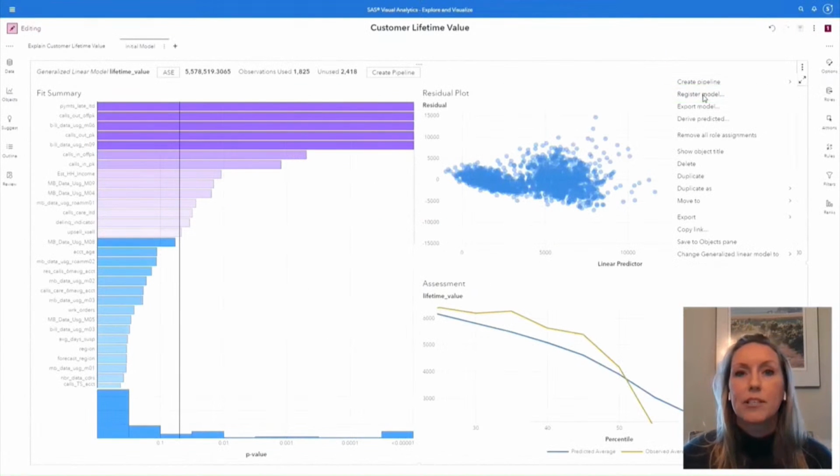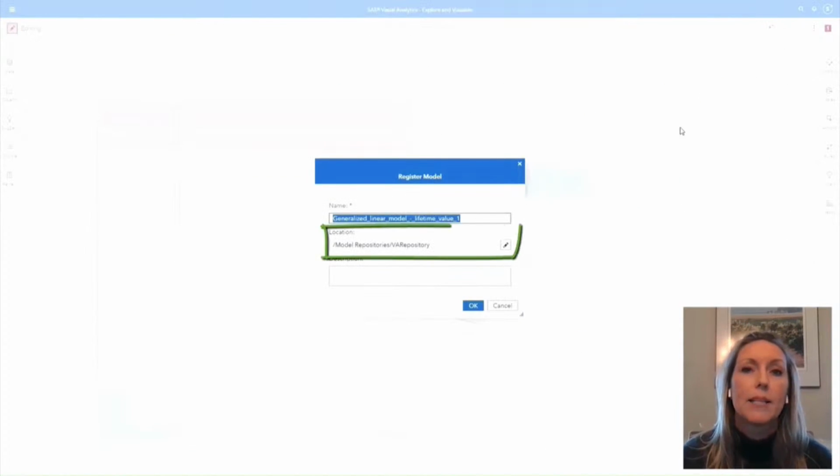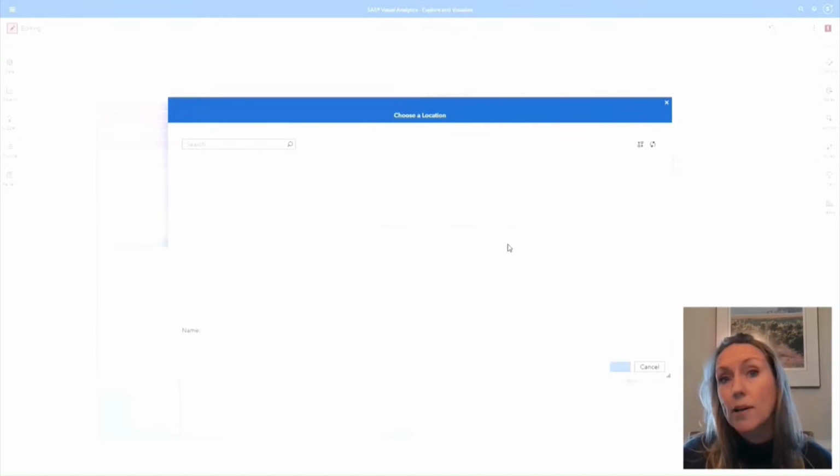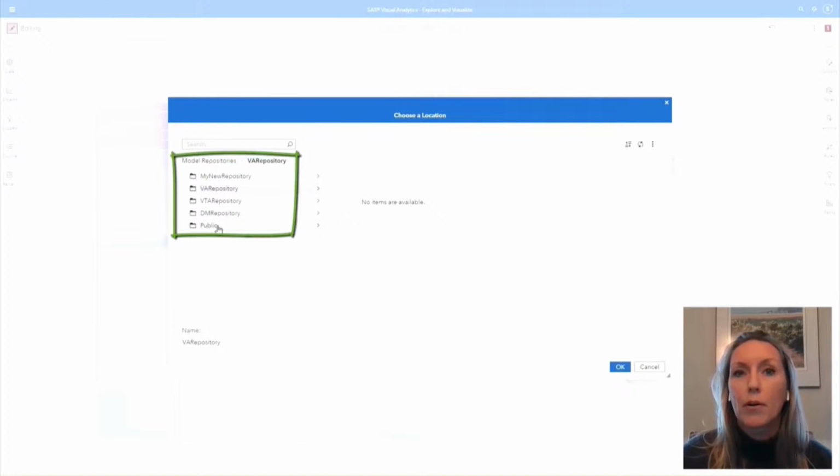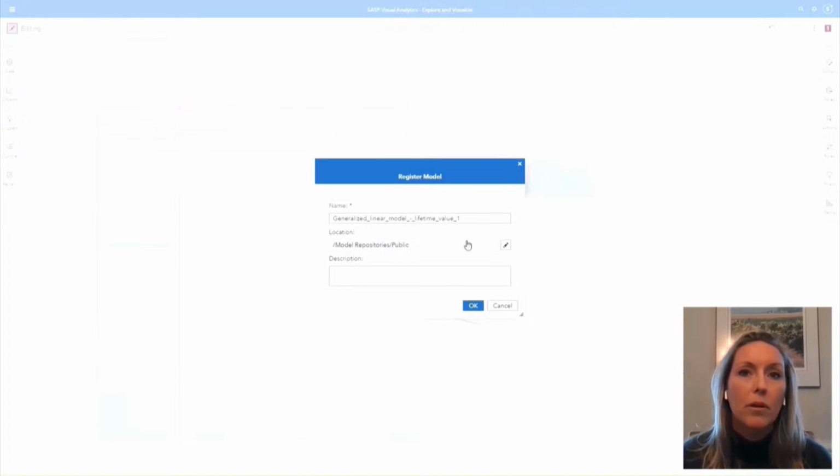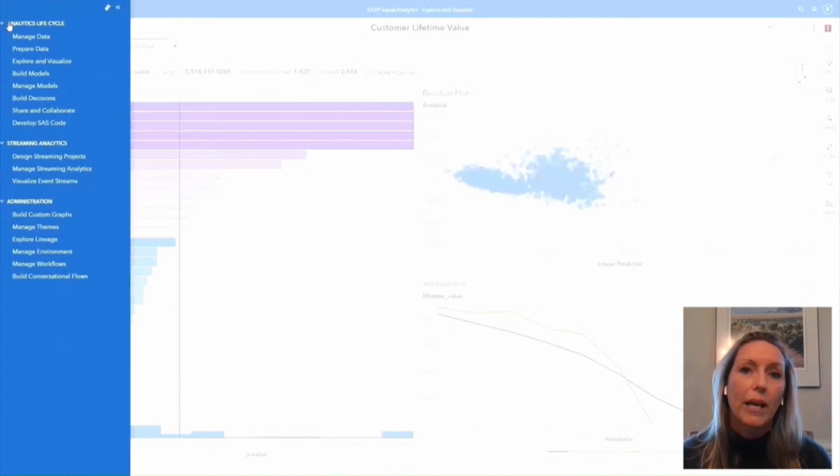Finally, a nice customization that came from the VA team is the ability to go ahead and select the repository. This is going to be coming from Model Studio as well. It's a great example of how we work very closely with all of our other tools to try and make sure that we integrate well.